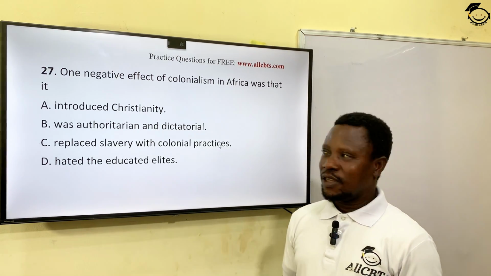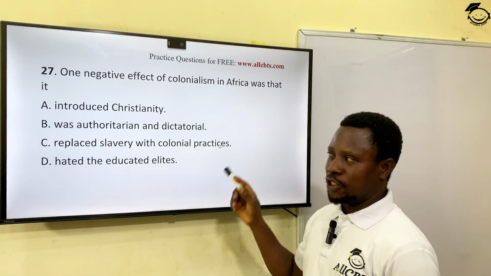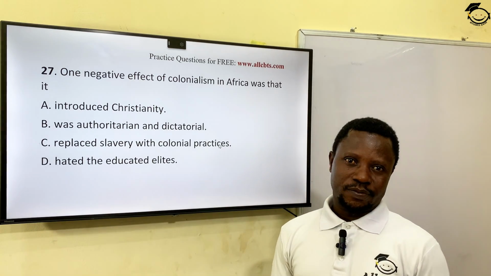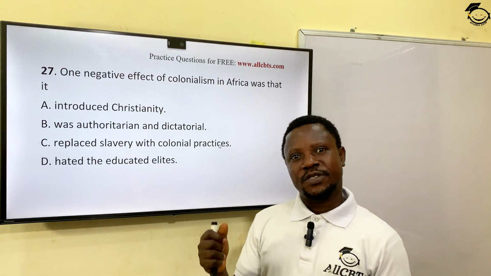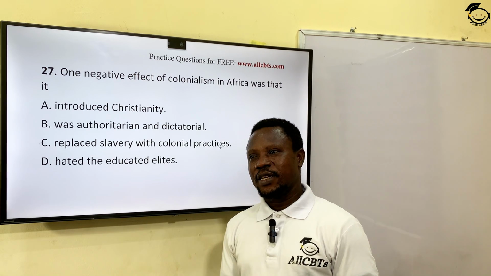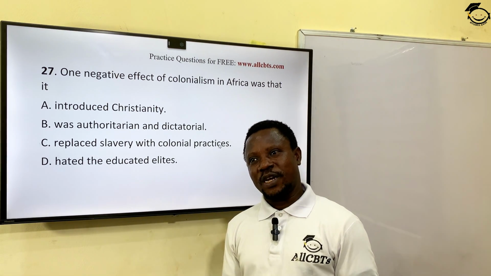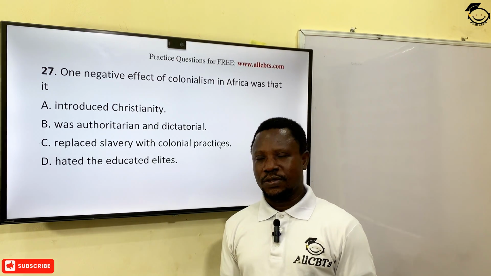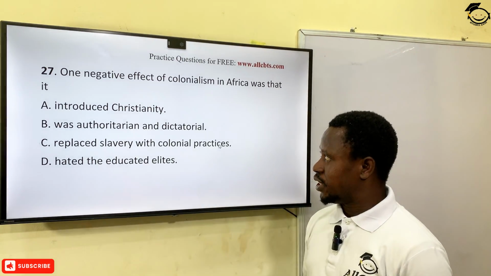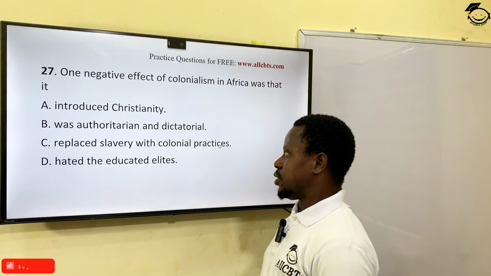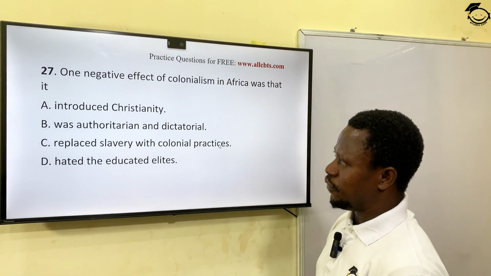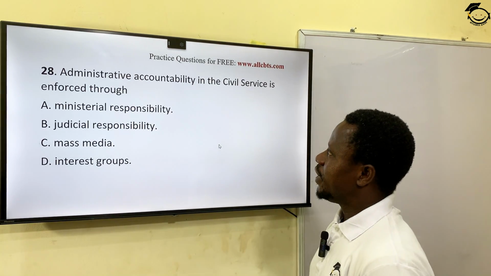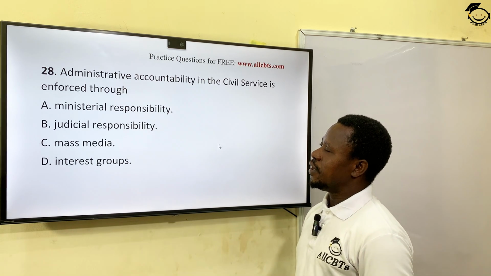It could be an element, but the most correct answer, negative in this place, is that the system was authoritarian and dictatorial in the sense that they imposed themselves on us. All right? In fact, some of the local chiefs were deposed who disagreed with colonial policies or decisions. So it was authoritarian and dictatorship. The best option for this question is option B. Okay, let's see the next question.